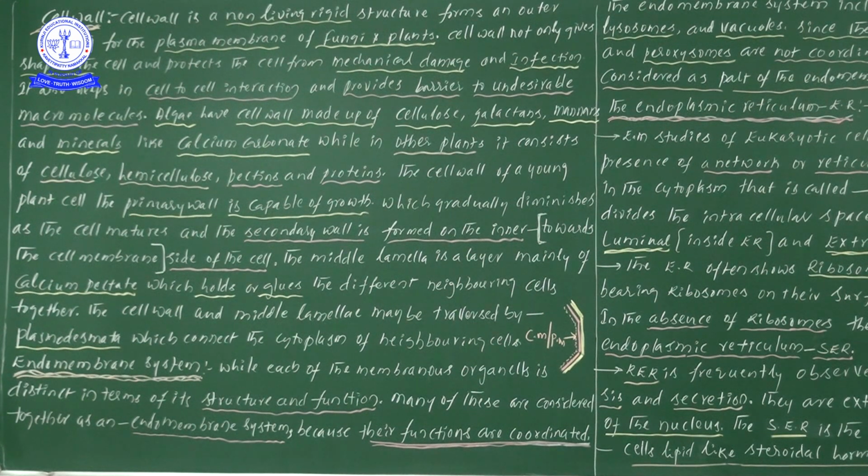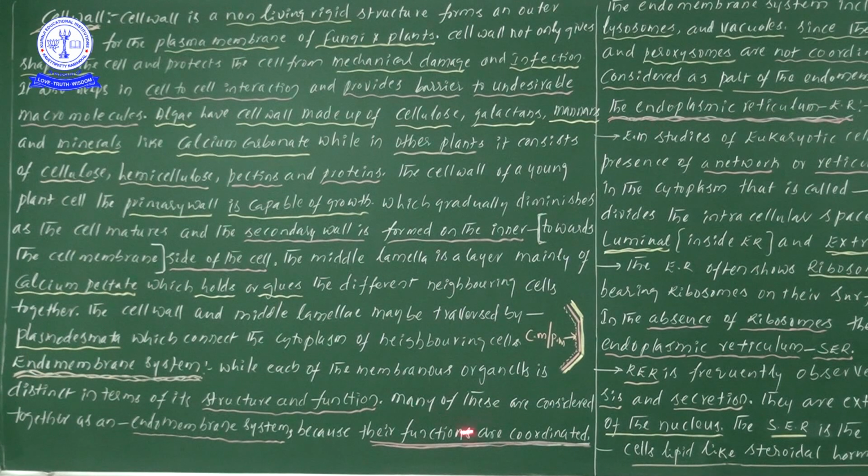So from the structure point of view and the function point of view, each and every cell organelle maintains a distinct nature. The simple point is that cell organelles differ structurally and functionally. That is the point we are learning.